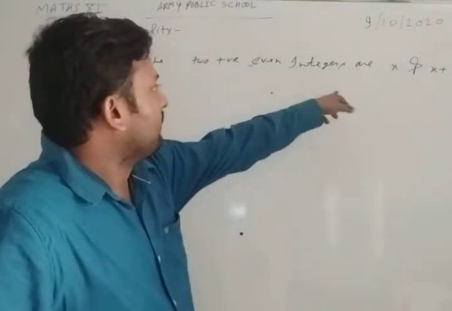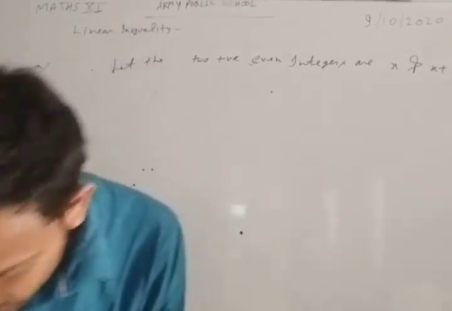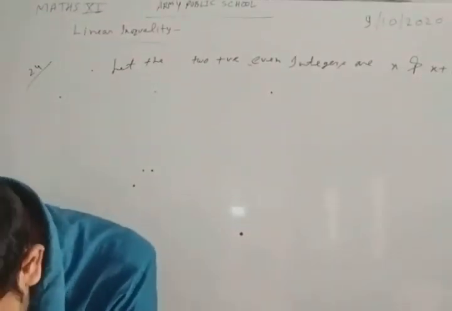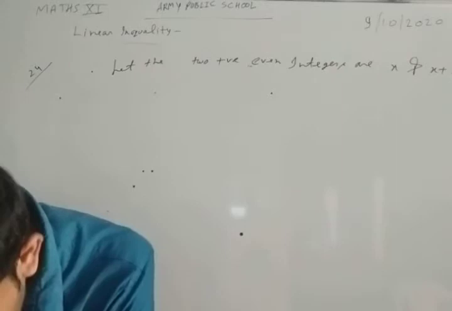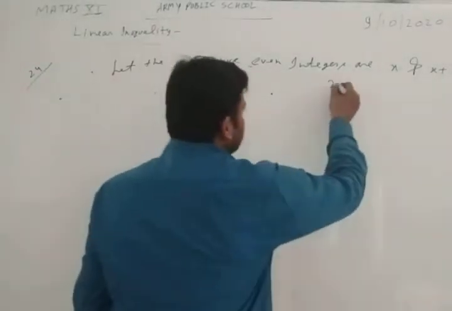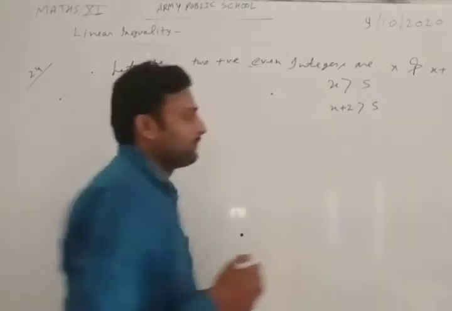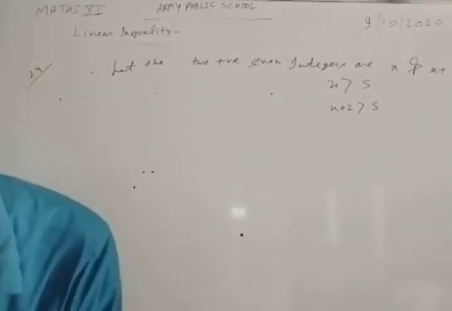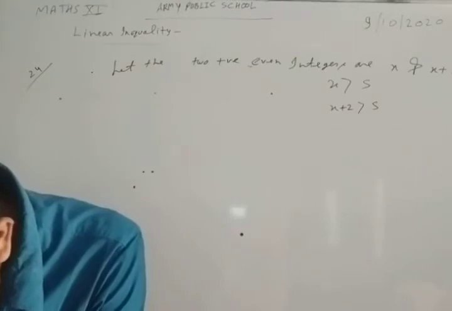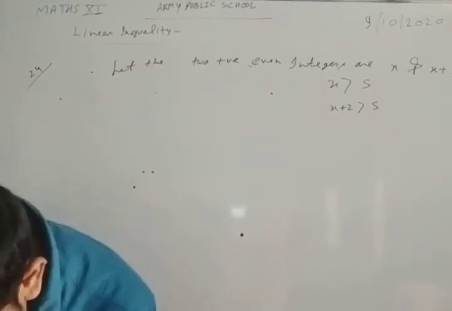Okay, so we let x and x plus 2, and the condition says that both of which are larger than 5. This x is greater than 5 and this x plus 2 is greater than 5. Both are larger than 5. And such that their sum is less than 23.